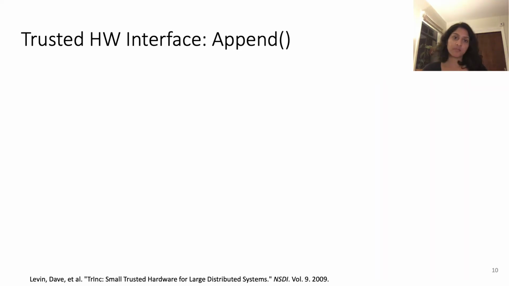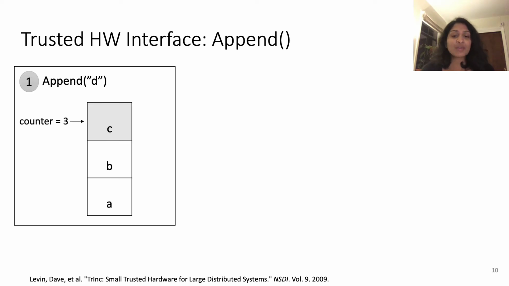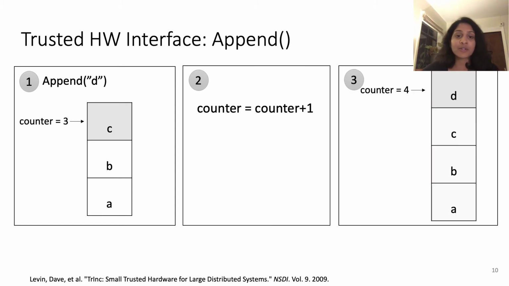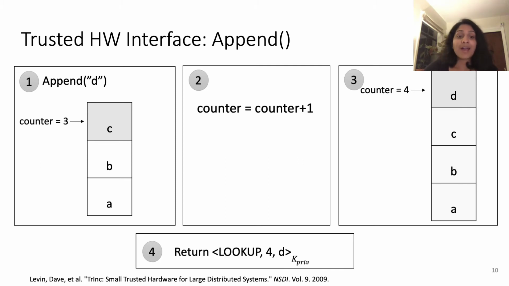So now I'll describe one of the functions that our trusted hardware implements to give you an idea of how it works. So say that you want to append a value D in your log. So you invoke the append function with the value D, and your log is currently in the state that it has 3 values appended to it. So first it increments the value of the counter and writes the value D into the new counter position. And it returns what's called a lookup attestation, which says that value D is appended in sequence number 4, and it's signed with the private key of the hardware.